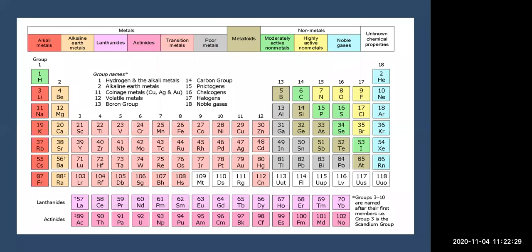Many of the elements have been discovered, but their chemical properties are not that much known. So we can consider it as unknown chemical properties. After that, this is about the modern periodic table. For learning this modern periodic table, first is hydrogen and